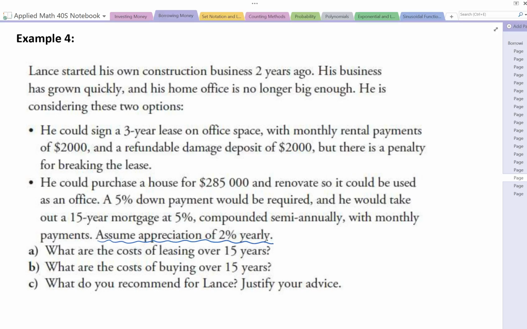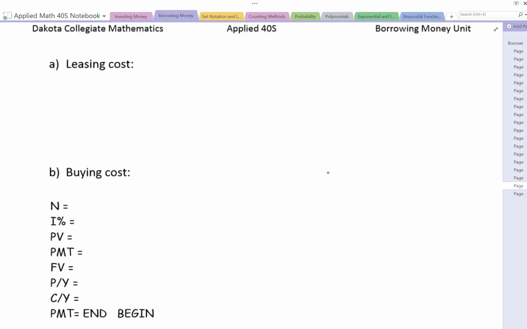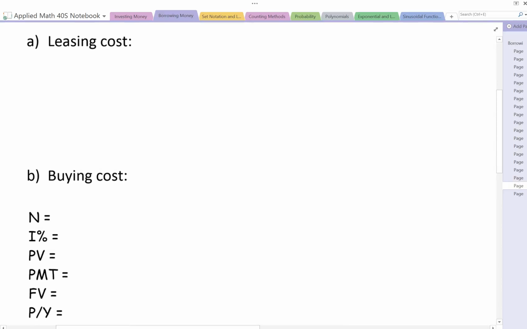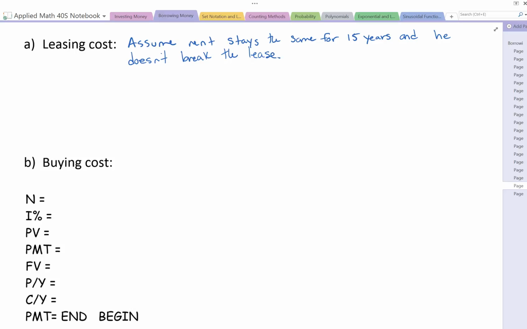Okay, well, let's start with the leasing. For leasing, we'll assume that the rent stays the same for the 15 years and he doesn't break the lease, so we don't have to deal with the penalty. So if that's the case, he's paying $2,000 every month for 15 years. If he does that, it would cost him $360,000 for the lease. Now, there was that business about the damage deposit, but if we assume that he doesn't do any damage, then that is completely refundable and he'll get that damage deposit back.